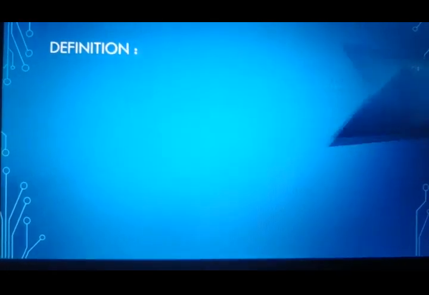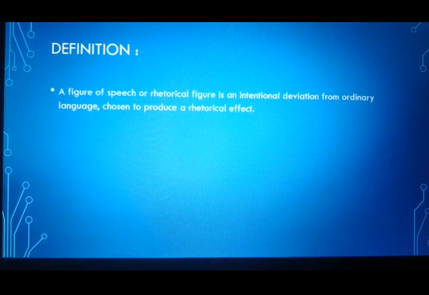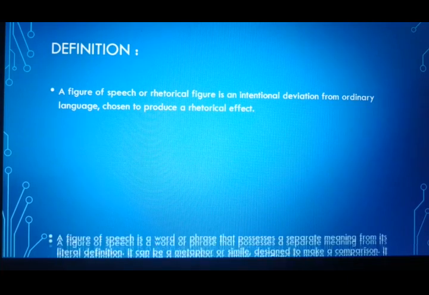Now, what exactly is a figure of speech? Let us see the definition. Where do we use it and why, what is the intention? A figure of speech or rhetorical figure, that is a different style of writing, is an intentional deviation from ordinary language chosen to produce a rhetorical effect. That is what I told you, that to have a different impact on what we say or on the reader, we use this kind of speech.